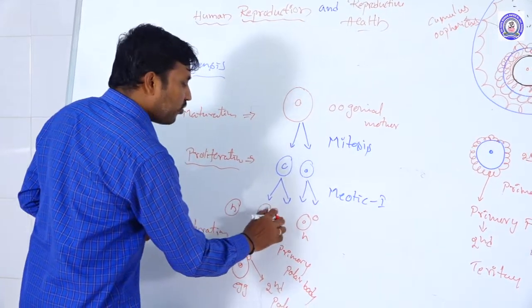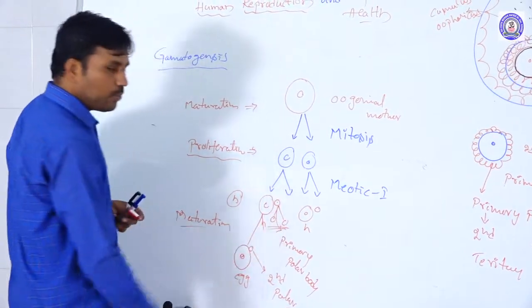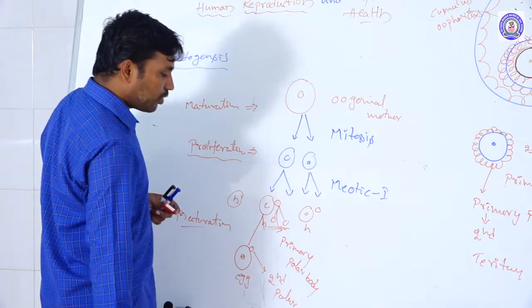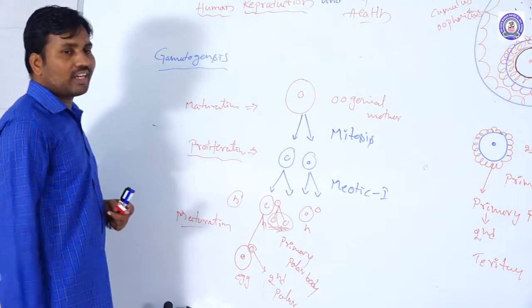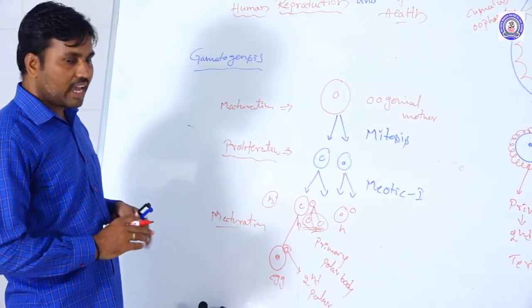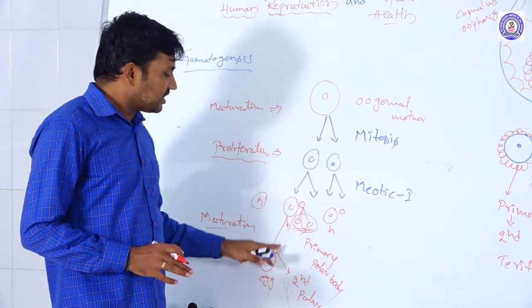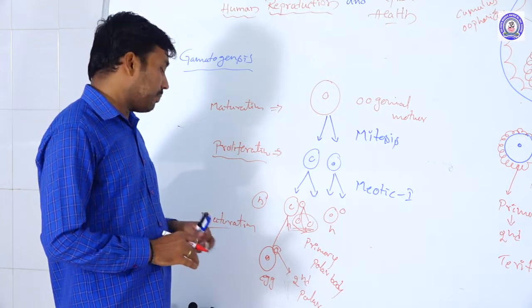And the primary polar body also undergoes division and produces two secondary polar bodies. Totally in females, how many polar bodies? Here one secondary polar body, here two secondary. Totally three polar bodies are formed here. All these polar bodies later degenerate in the developmental stages.